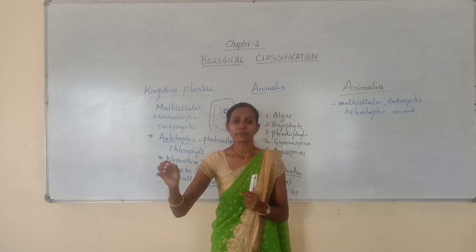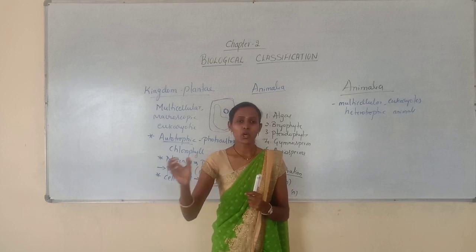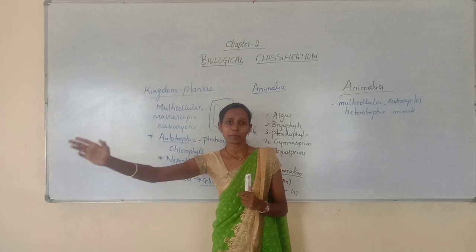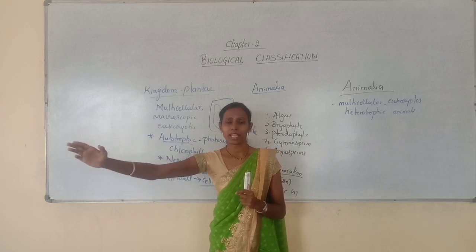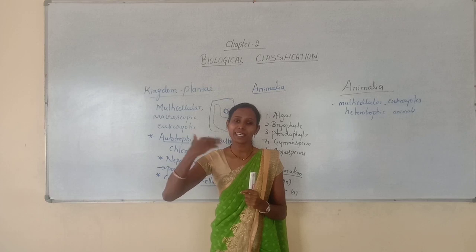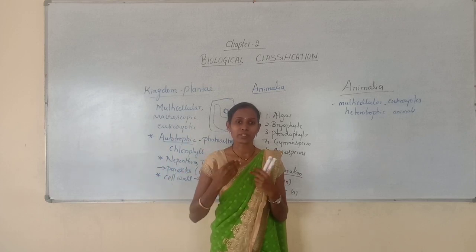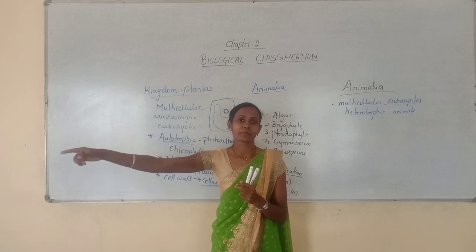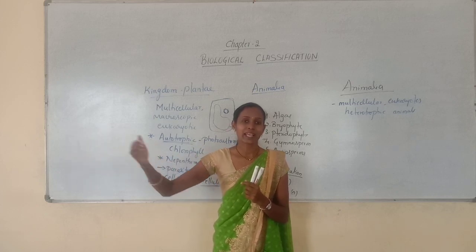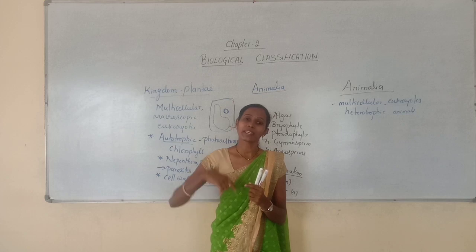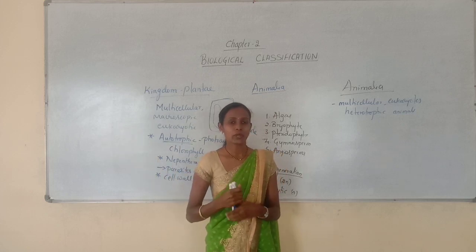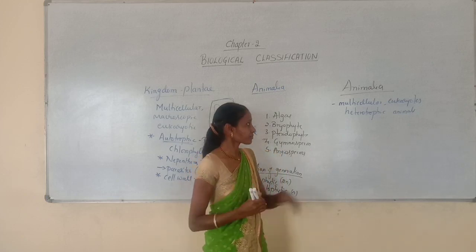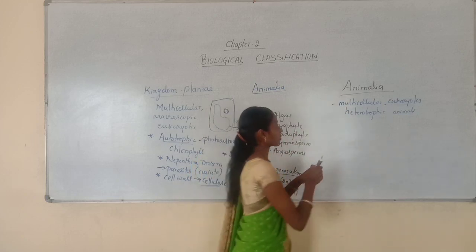If you are eating a goat, it is a herbivore, it will eat plants. So the goat is directly dependent on plants, and we are indirectly dependent, because the goat has eaten the plant. So we are both directly and indirectly dependent on plants. This is very important.